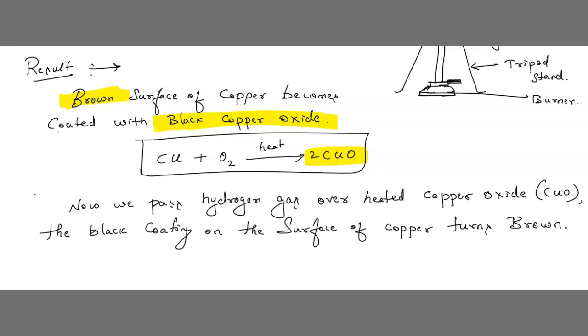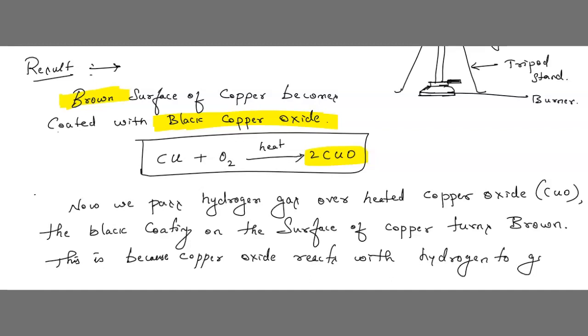Since it has changed into brown color, how has it happened? This is because copper oxide reacts with hydrogen to give copper.